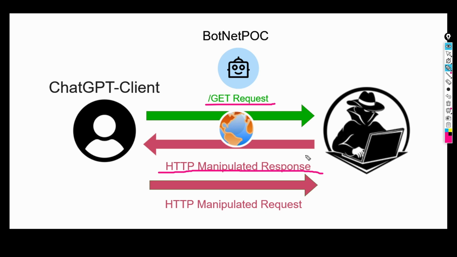So if they send a request to our controlled botnet C2 command and control server, we can manipulate the response, right? We can manipulate the response so that we basically say, stop the GET request, we want you to take this response and answer that clearly. So basically we take the request and manipulate the response of the web request. We give it to the client and then they will send this to any other destination that we want, right? Could be any random destination, doesn't matter which.